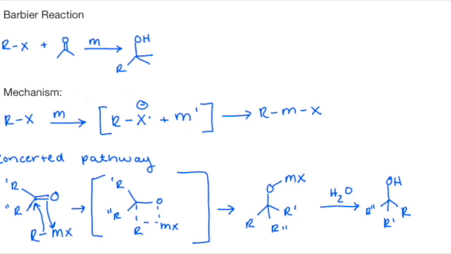The Barbier reaction, while very similar to the Grignard, can be performed in situ. However, while performing background research regarding the difference between the Barbier and Grignard reactions, I found at least one article from 1982 challenging this assertion that the Barbier reaction occurs in situ. The mechanism shown here is for the Barbier reaction, where we see the concerted pathway that results in a tertiary organomagnesium halide, which will be worked up with water to form a tertiary alcohol.